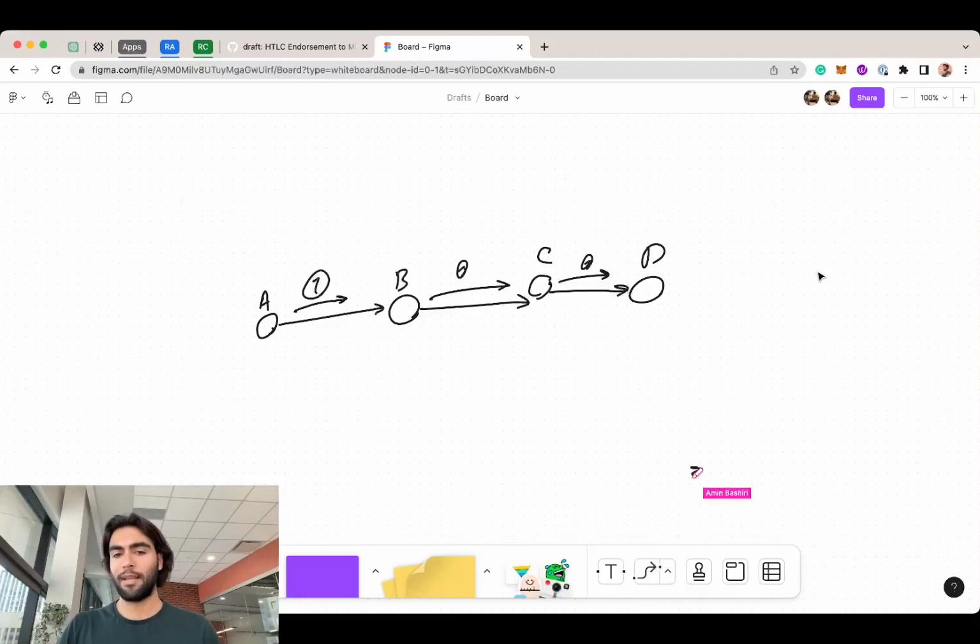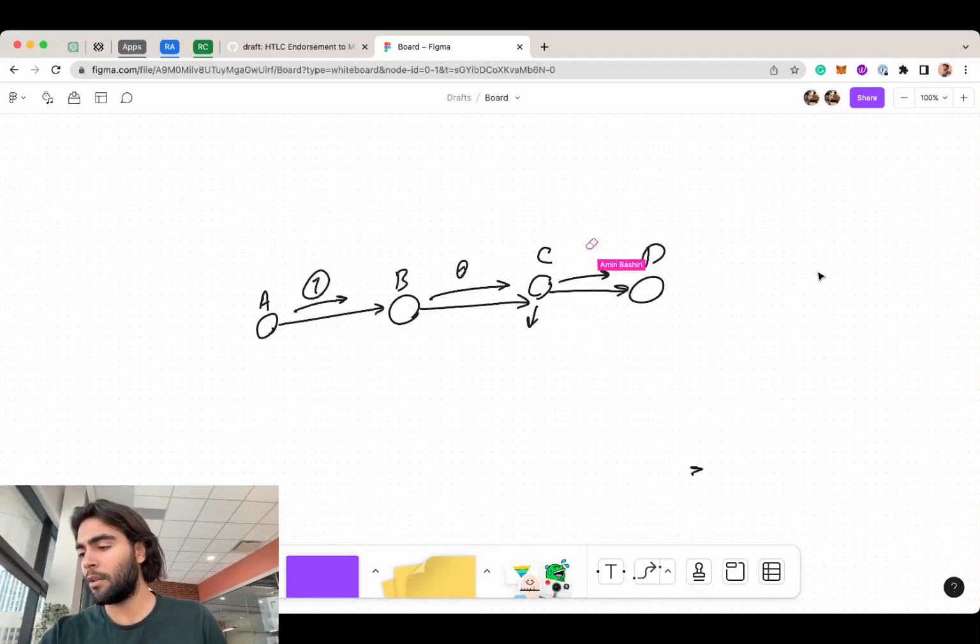So B doesn't trust A. So it doesn't make sense for C to change the endorsed field to 1, because B is telling C that I don't know this payment. If C changes the endorsed field from 0 to 1, it's basically telling D that I trust this payment, and C is risking its reputation with D for a payment that it doesn't know where it originated, and it doesn't trust the source. So it doesn't make sense.